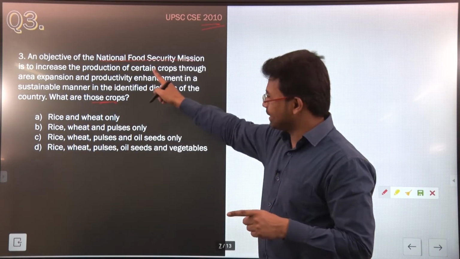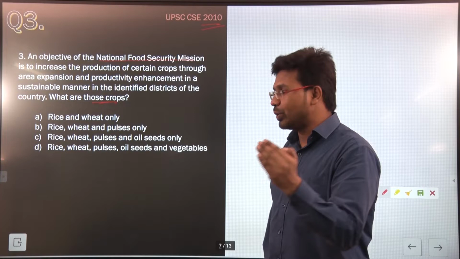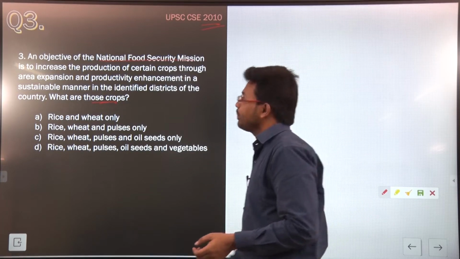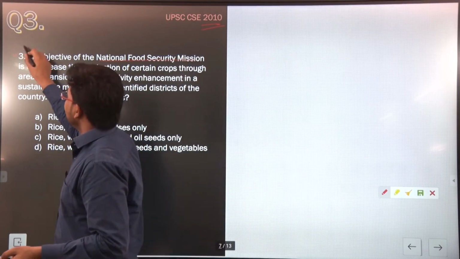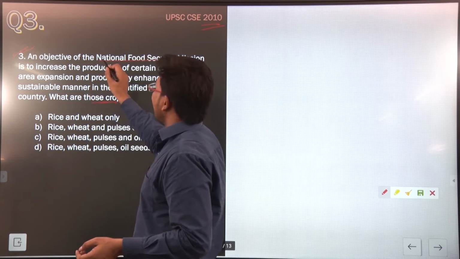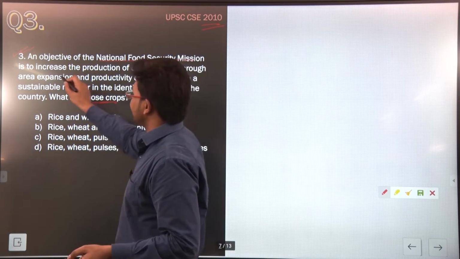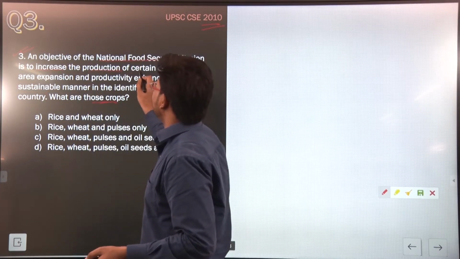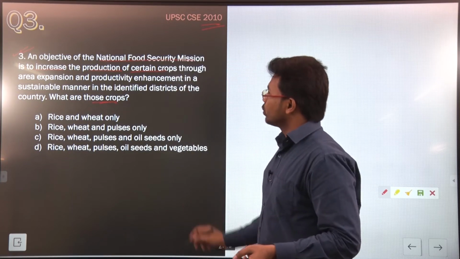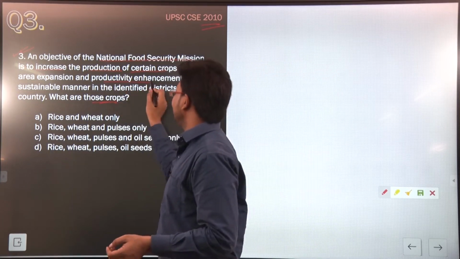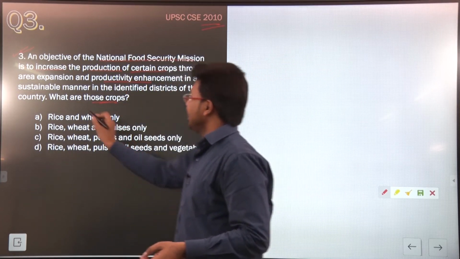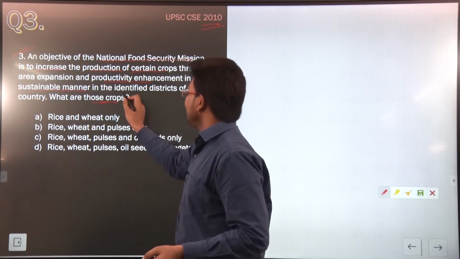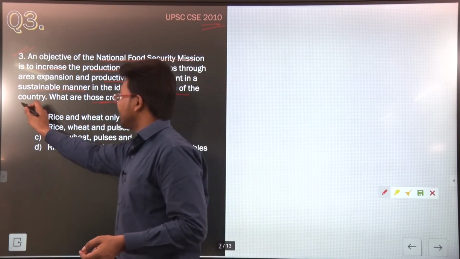Let me read this statement for you so that you can read along with me. Question number 3 says: an objective of the National Food Security Mission is to increase the production of certain crops through area expansion and productivity enhancement in a sustainable manner in the identified districts of the country.